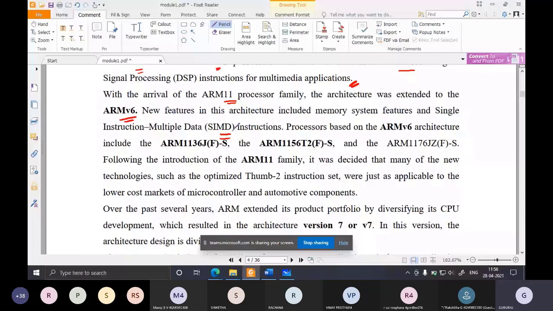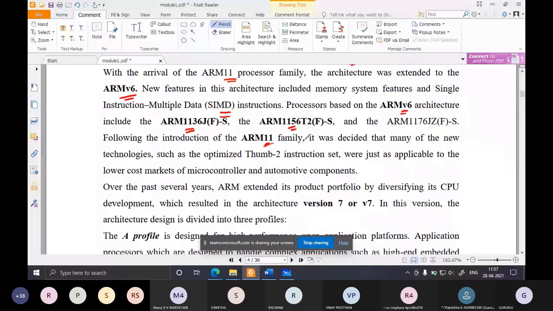These instructions were included. As I told, whenever a new version of architecture comes, something new will be added, and it will be targeted for a particular application segment. So single instruction, multiple data was added to this version V6. This architecture V6 included devices like ARM1136 and ARM1156, which belong to the ARM11 family.